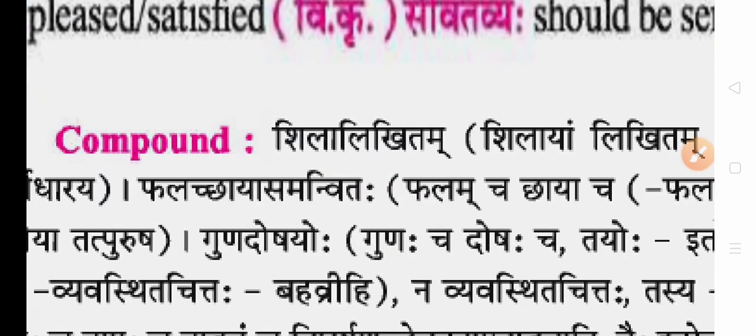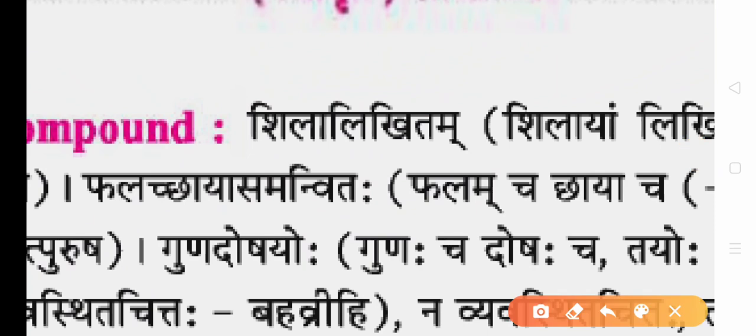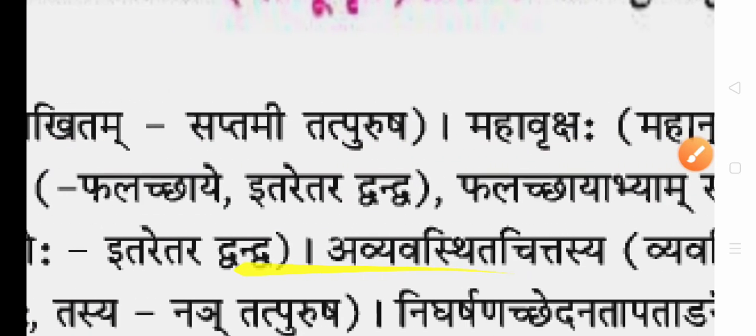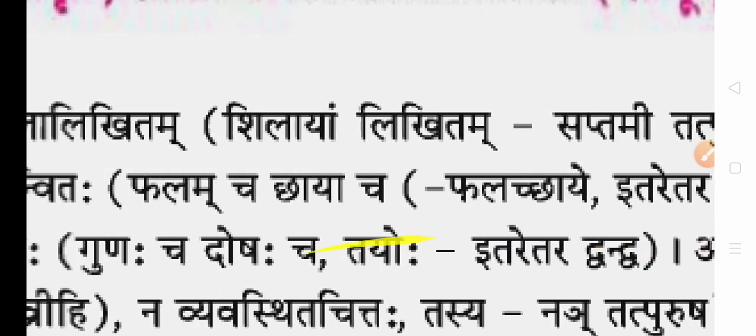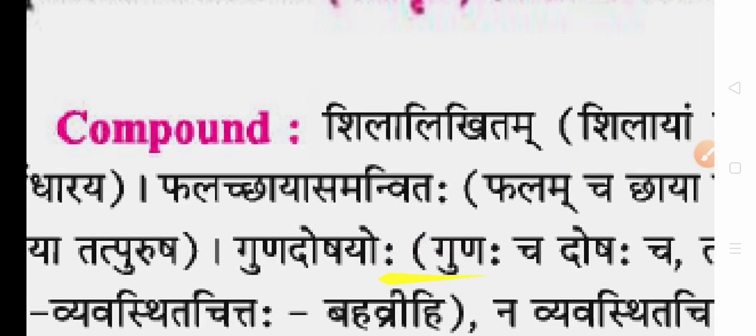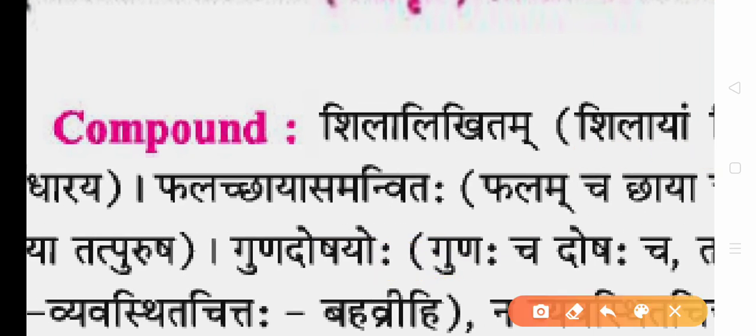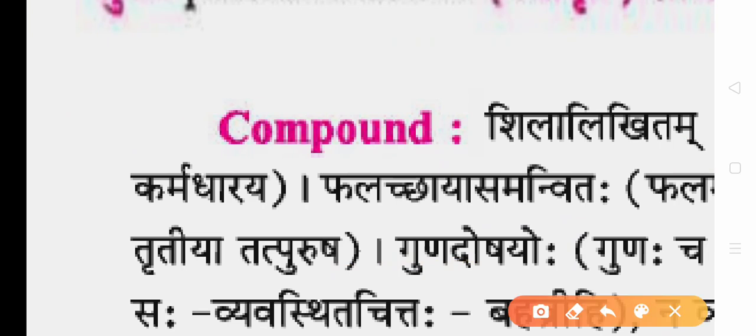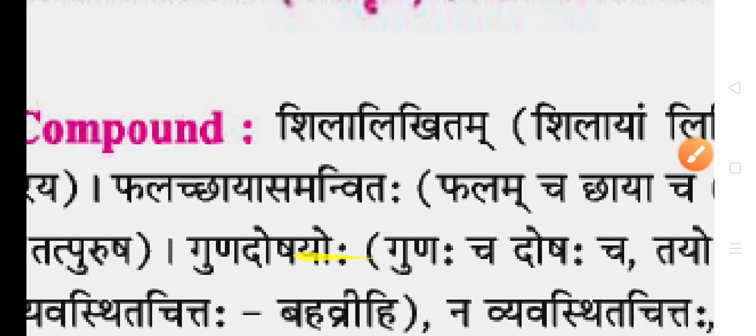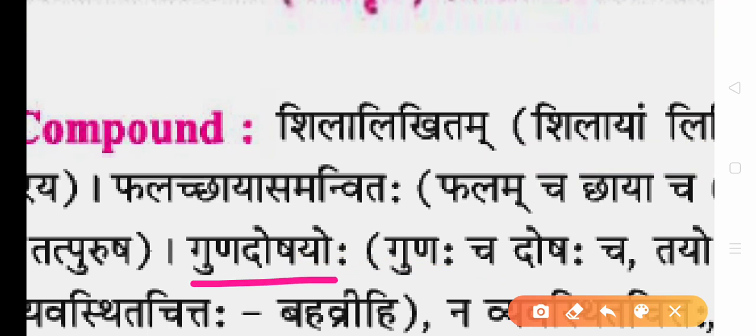Then Phala Chaya, here you see two compounds can be decided. Phala and Chaya, "and" comes, that is cha. Phala means fruit, Chaya means shadow, that is Dvandva compound. And when we say Phala Chaya Samanvita, combined with Phala and Chaya, when "with" came, it is Tritiya Tatpurusha, so I can say instrumental Tatpurusha. Guna Dosha, Guna and Dosha, and came, it is Dvandva again.